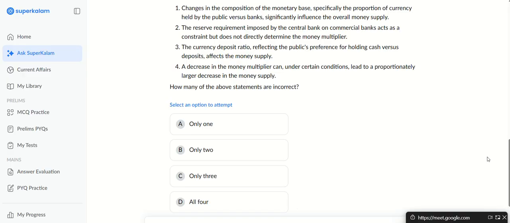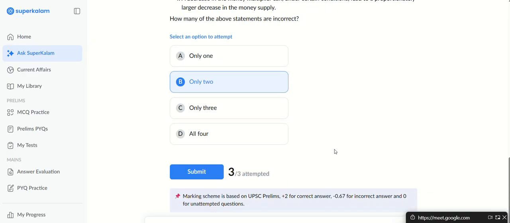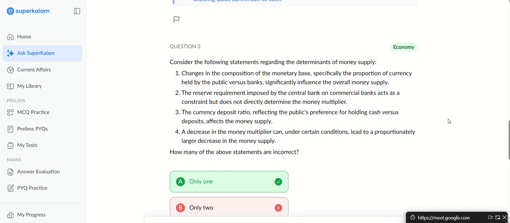The girls, at least one or two of you. So I'll consider most of you are saying only 2. So let's see. Someone got it wrong.